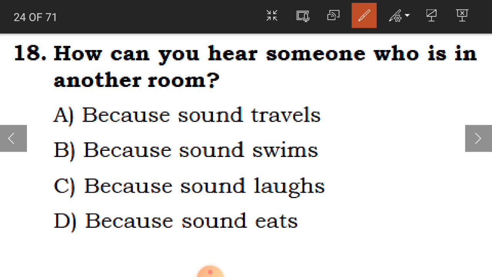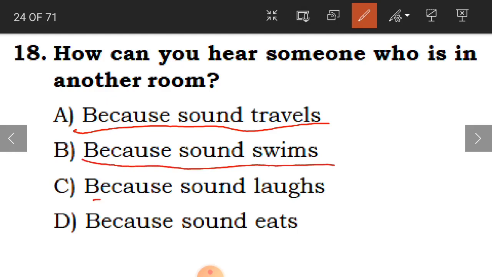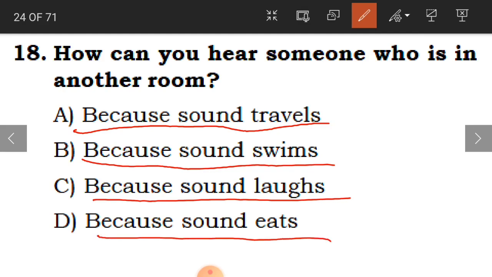Options are: A because sound travels, B because sound swims, C because sound laughs, D because sound eats. And the answer is because sound travels. Because of that, even though somebody is talking a little far away from us, we will be able to hear them.